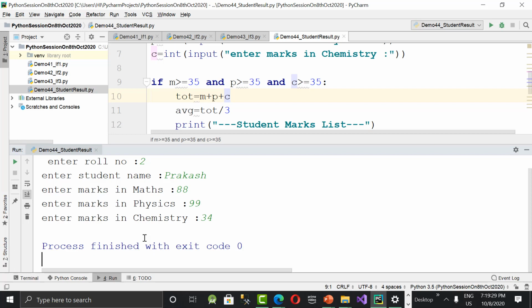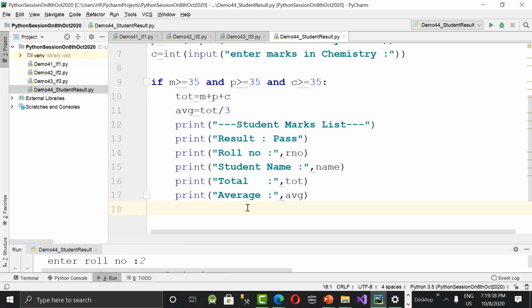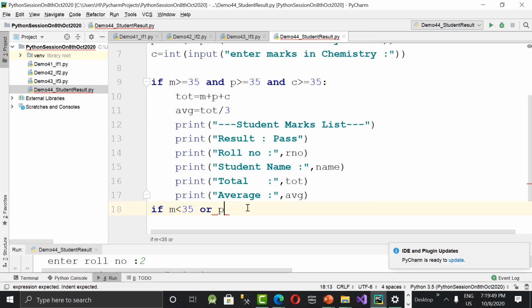So what to do? For that, I'm writing another condition now. So what I'm doing here, if, so what I'm writing, now I'm going to use the OR condition here. If M less than 35 or P less than 35 or C less than 35.